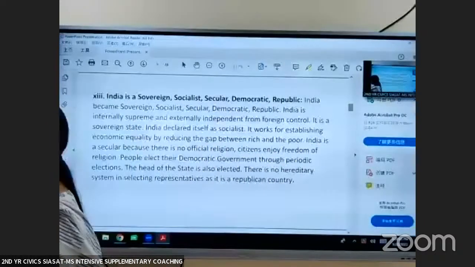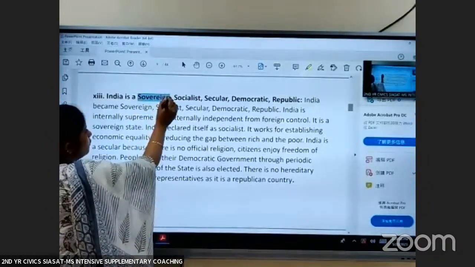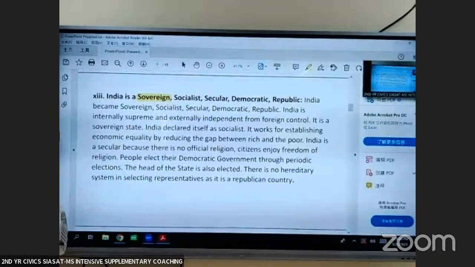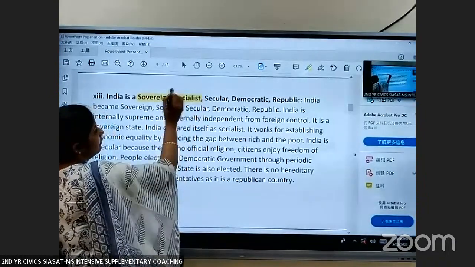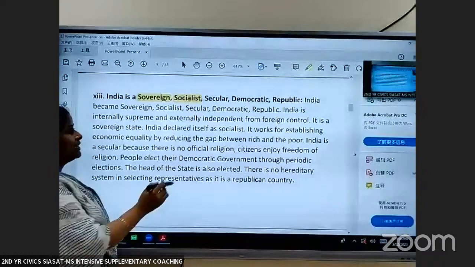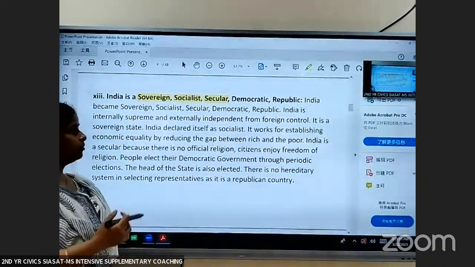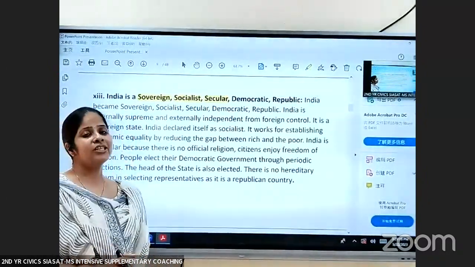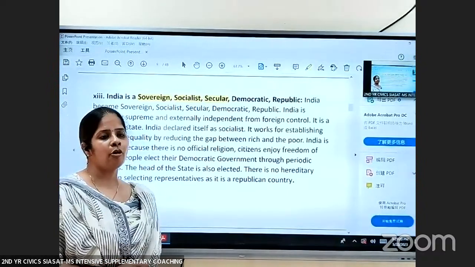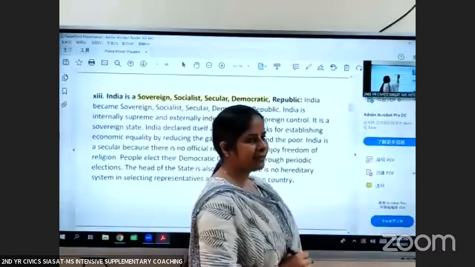And the most important point is India is Sovereign. What is Sovereign? Sovereign means independent. It has its own independence. Socialist: the government works for the welfare of the people. Secular: here we don't have any official religion. No religion is given importance in India. Then India is democratic: the people elect their representatives.